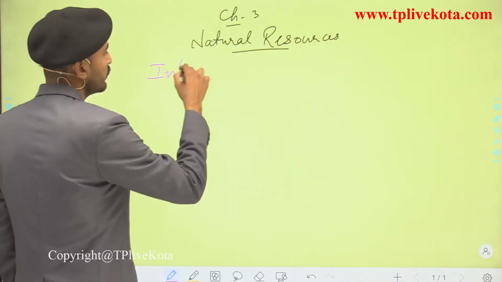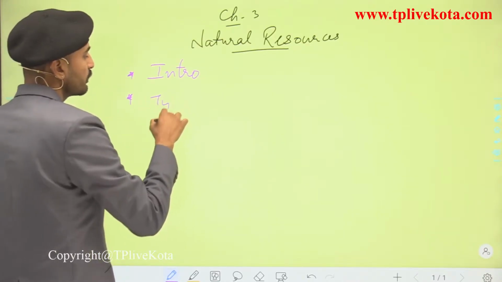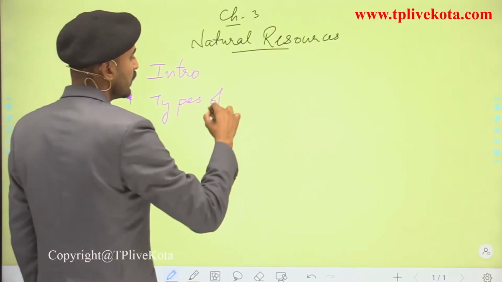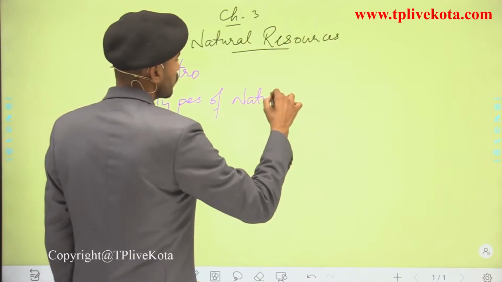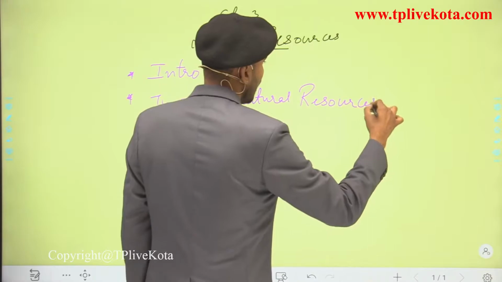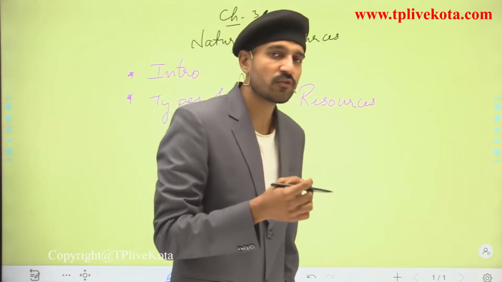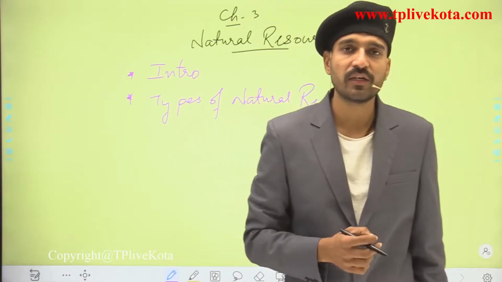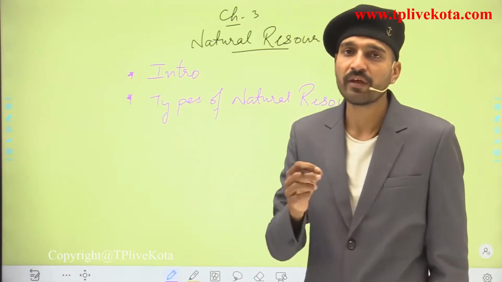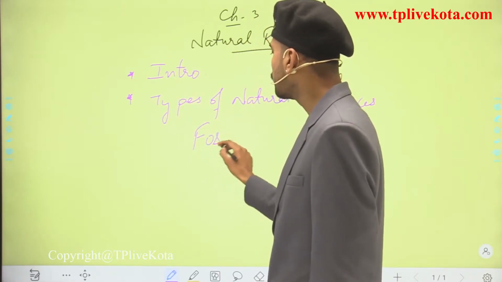Students, we start with the introduction, and after that we move into the types of natural resources. In the types of natural resources, the exhaustible natural resources, that is, the non-renewable exhaustible natural resources, are very important, in which we are going to see the fossil fuels.